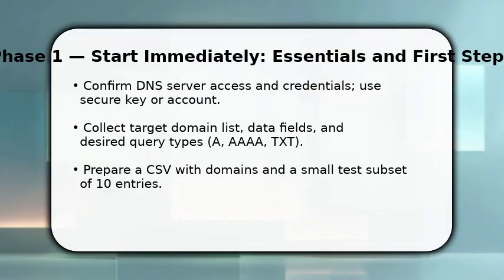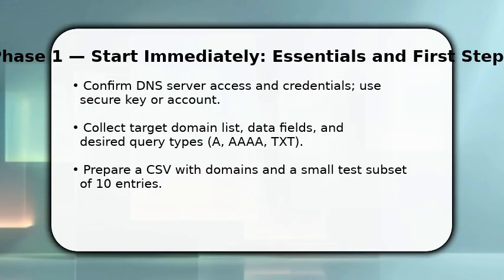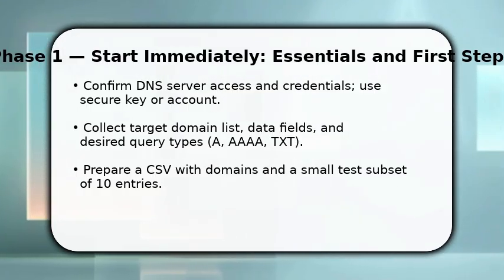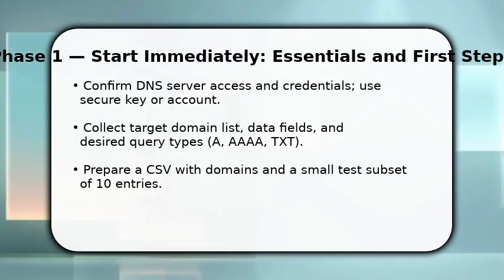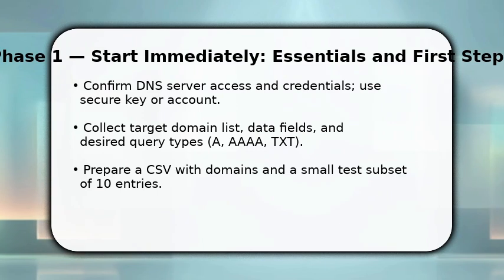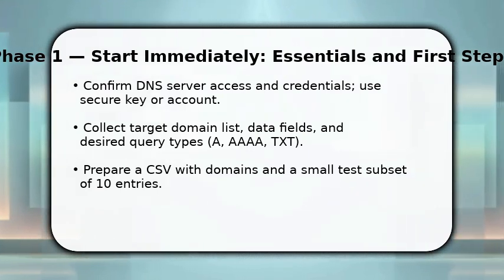You start by verifying access and permissions to the DNS environment. This avoids surprises later. Next, gather the domains and decide which records you need, for example A and TXT, because that shapes queries and parsing. Once done, build a CSV with all domains and include a 10-entry test subset to iterate quickly. Use a scripted DNS client or library so you can automate. This saves time and ensures repeatable results during the next steps.